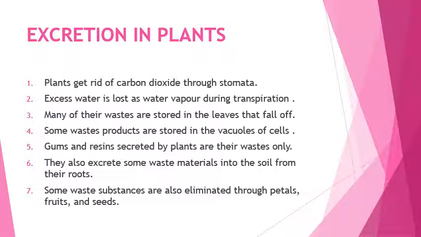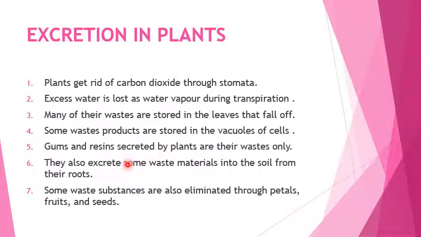And now we are going to discuss excretion in plants. Plants get rid of CO2 through the stomata, which is a part of respiration, and excess water is lost as water vapor during transpiration. Most of the waste is stored in the leaves that fall off. Some waste products are stored in the vacuoles of the cell.